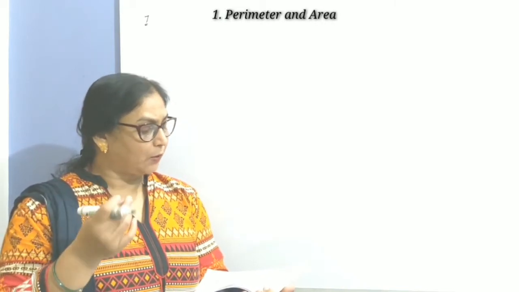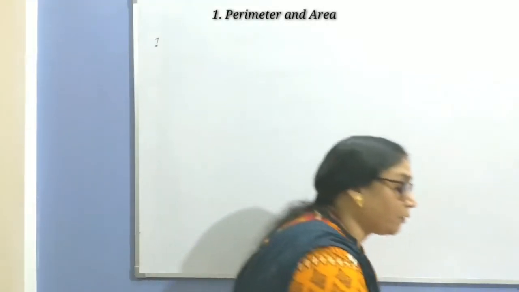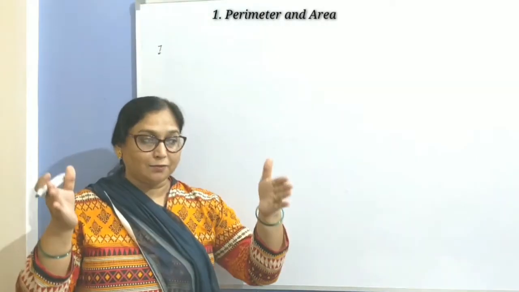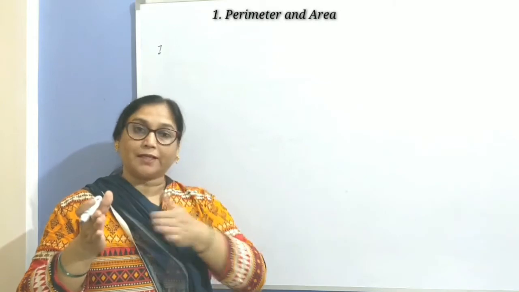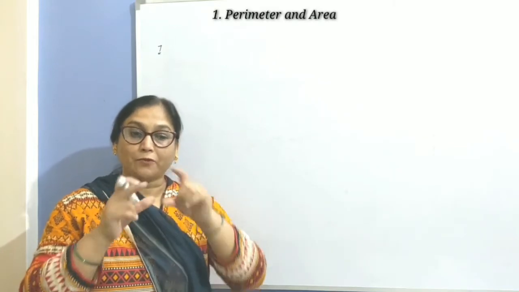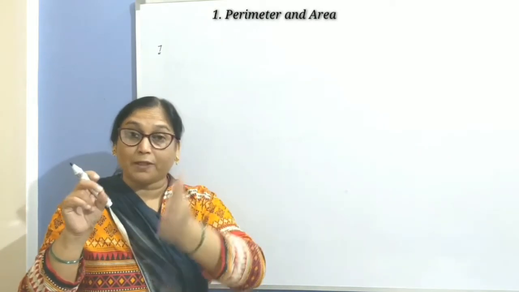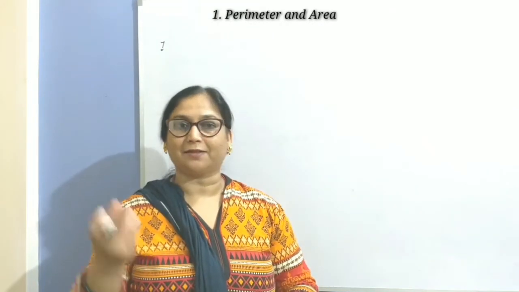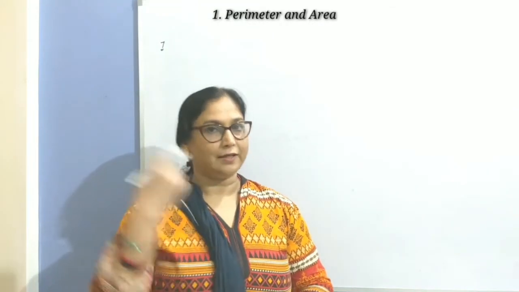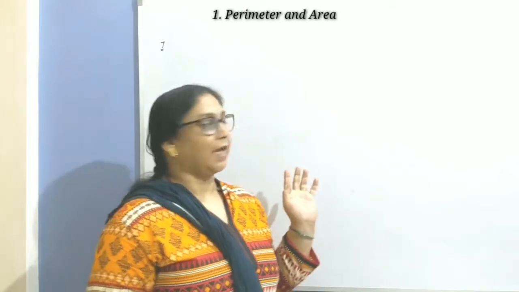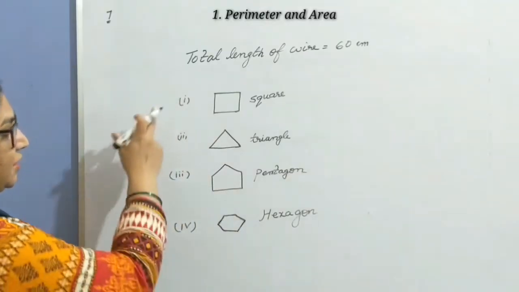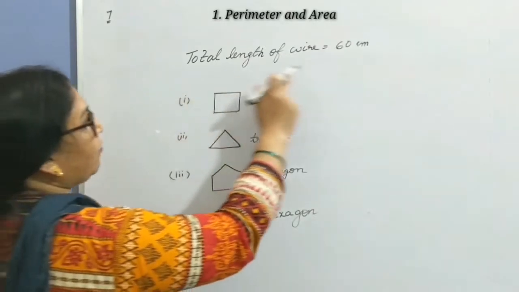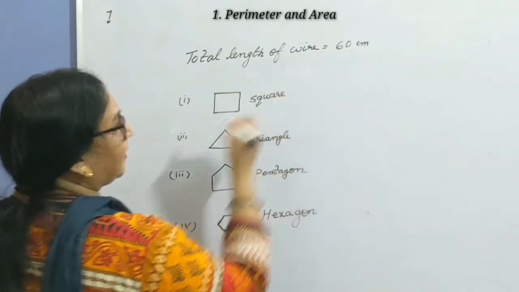So let's try to calculate this. If you are given a long wire and you fold it to get a square shape, it means you divide that 60 centimeter length into how many equal parts? 4 equal parts. So how will you get each side? 60 divided by 4. So simple. Children, let us discuss each shape one by one. The long wire has the length 60 centimeter.